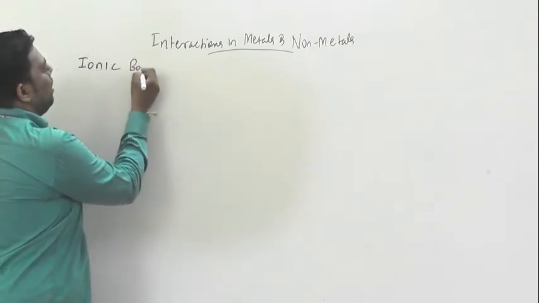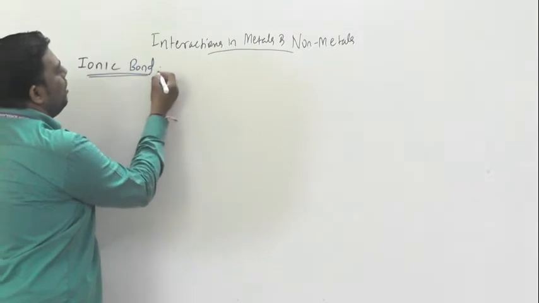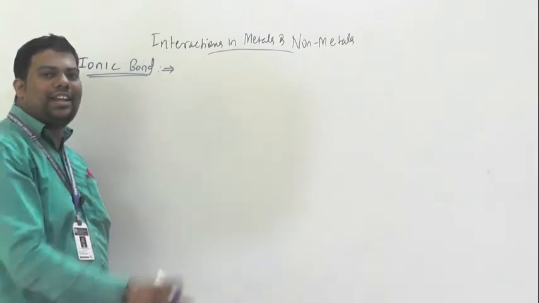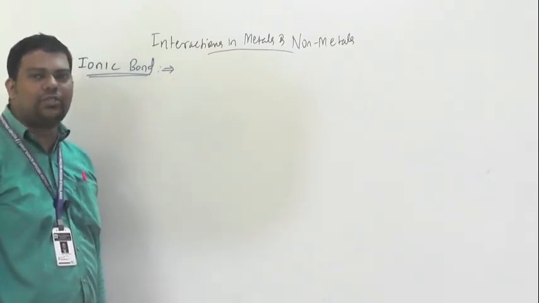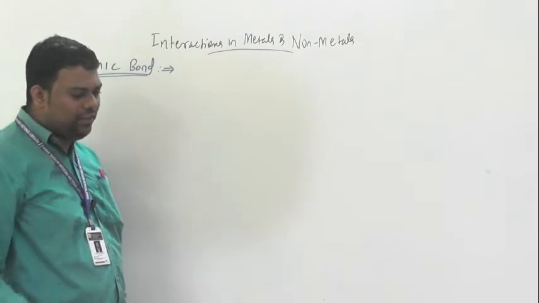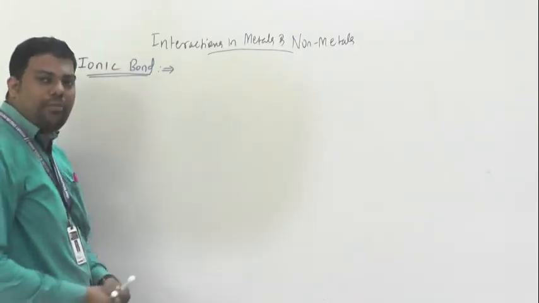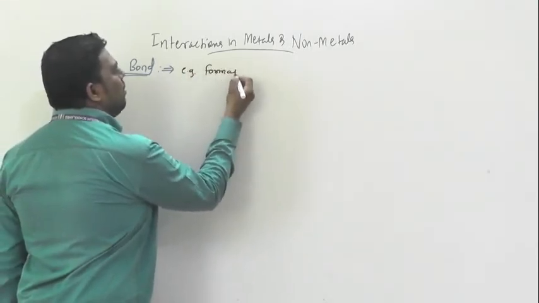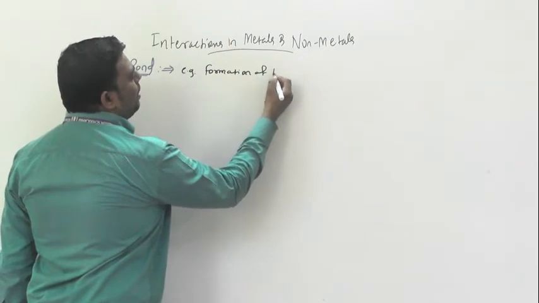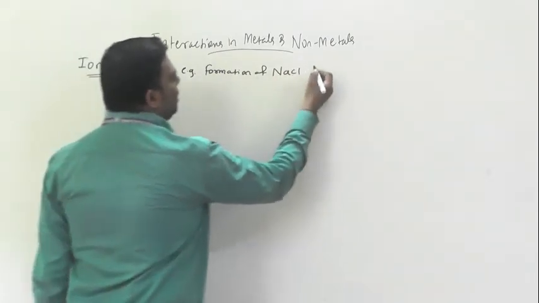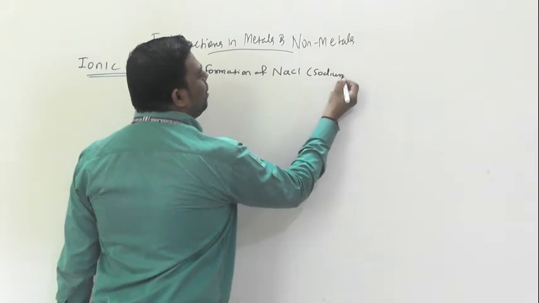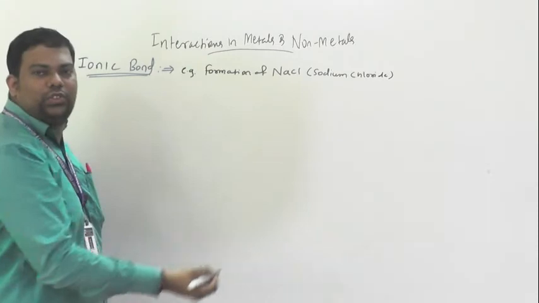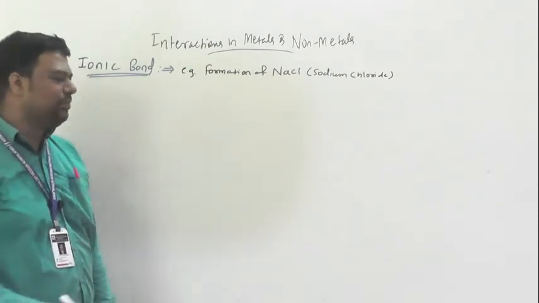Ionic bond. I already discussed what the ionic bond is. It is a bond between a metal and a non-metal, with complete transfer of electrons. So, ready with this? We will discuss the formation of sodium chloride, NaCl, as an example here. See how we can form it.